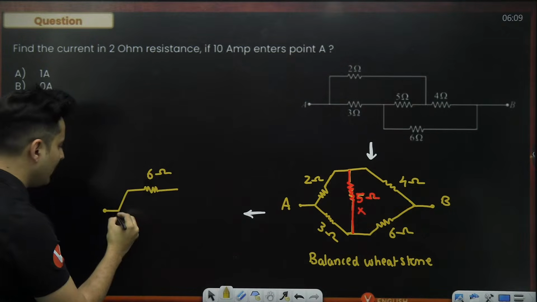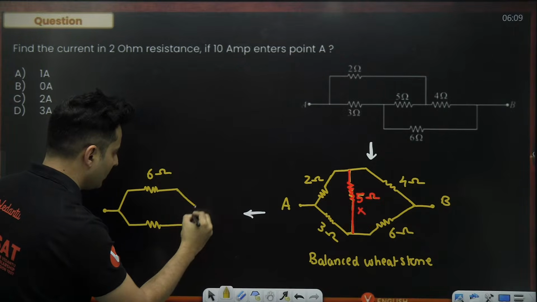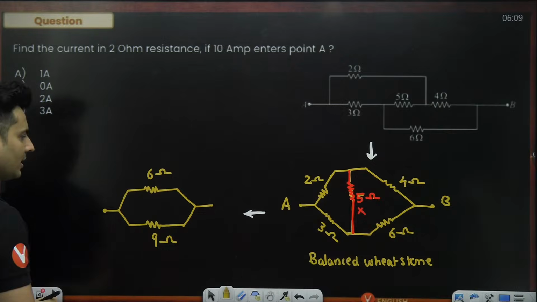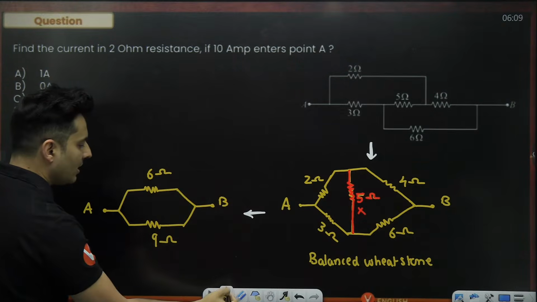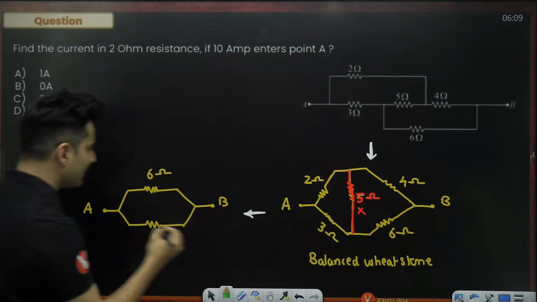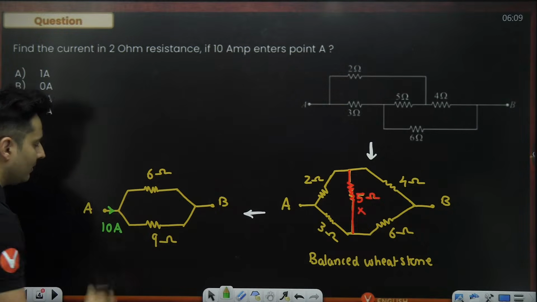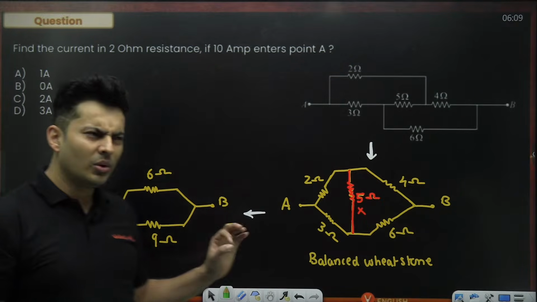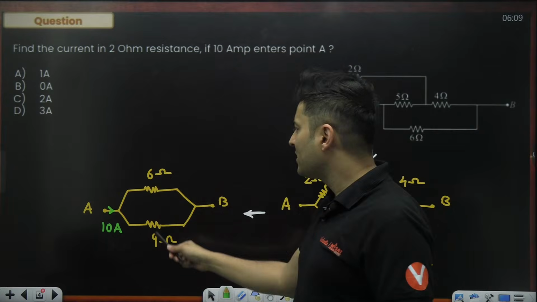3 and 6 will make a 9 ohms. So there you go, something like this. This will be 9 ohms. Yeah, this is your point A, this is your point B. And it is mentioned to us that over here 10 amperes of current will enter. Now these two basically are in parallel. You don't have to find equivalent resistance. I'll tell you why.